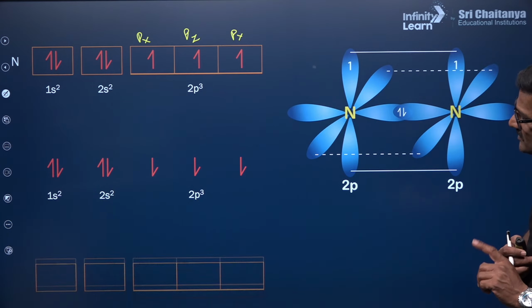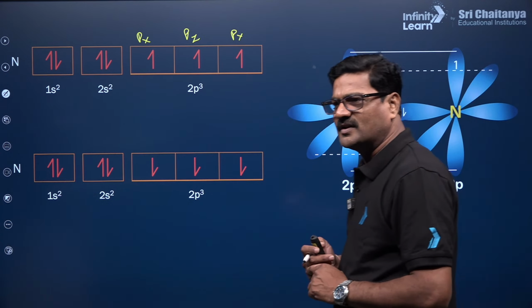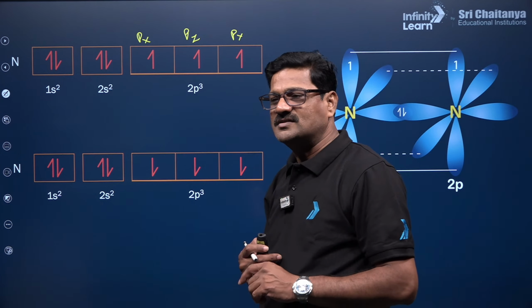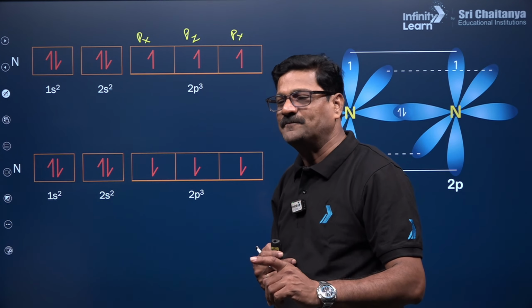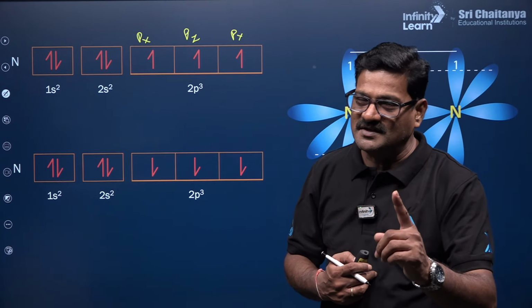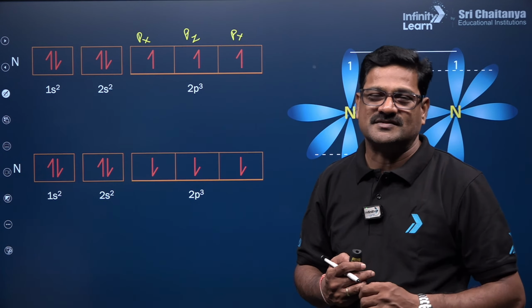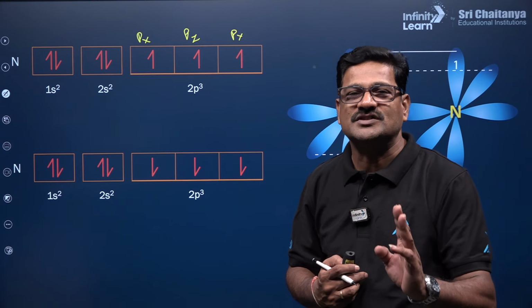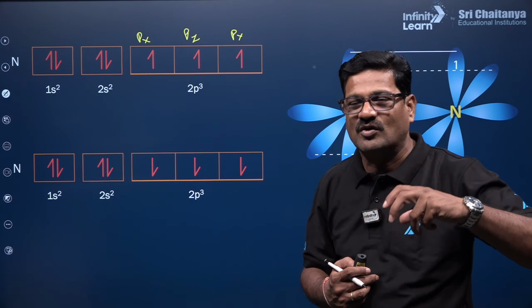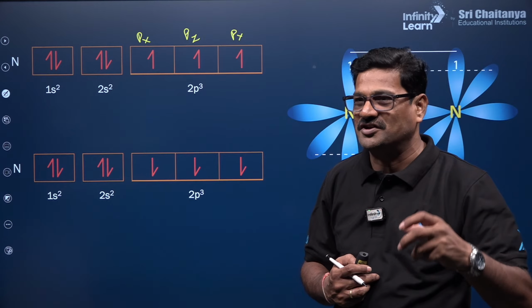And one more nitrogen atom... the percentage of s character differs. Janishika, sp is 50%, sp2 is going to be 33.3% and sp3 is 25%. In the hybridization concept you will come to know, Janishika.